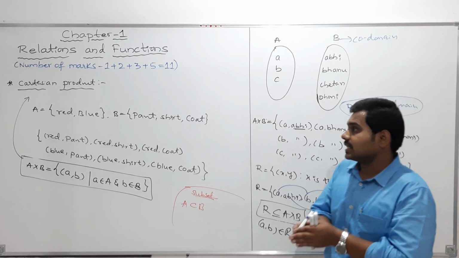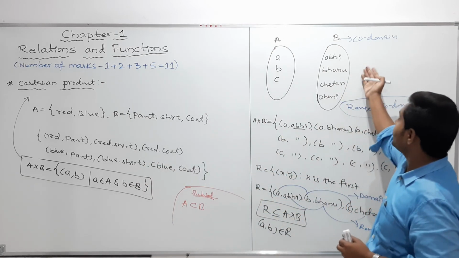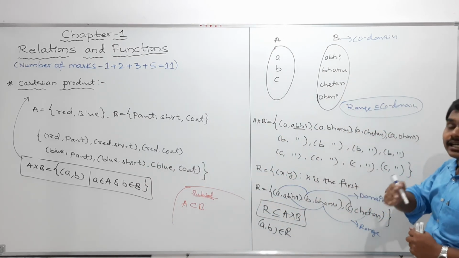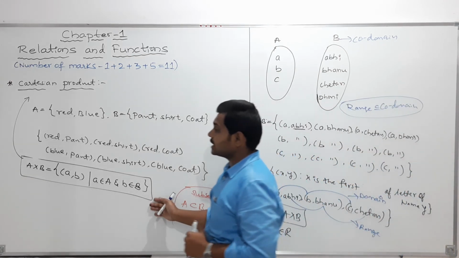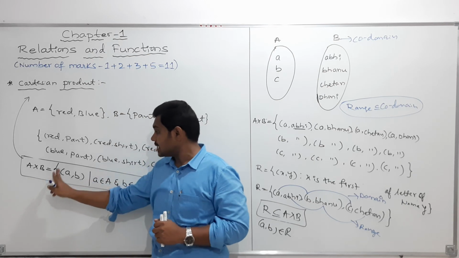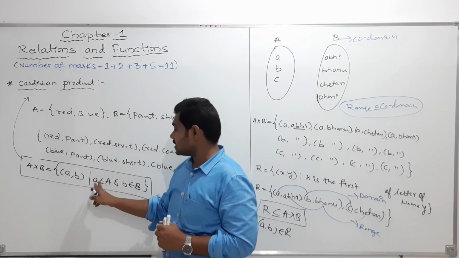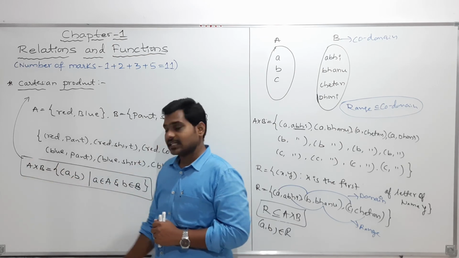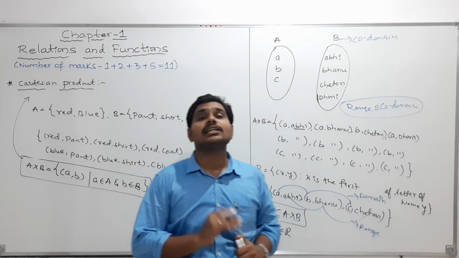What did we study in today's class? We studied what is Cartesian product, what is relation, what is domain, codomain, and range. What is meant by Cartesian product? The Cartesian product is the collection of all ordered pairs in which the first element belongs to the first set and the second element belongs to the second set.